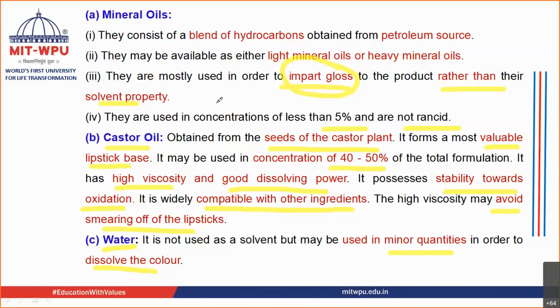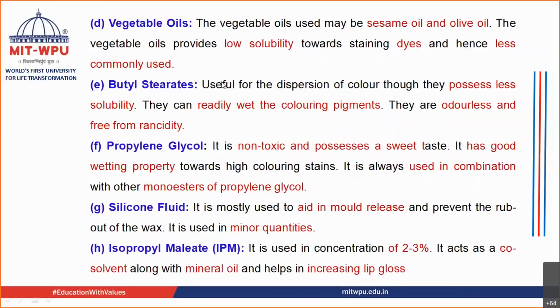Then the next liquid ingredient that you can add is vegetable oil. Usually the vegetable oils added are sesame oil or olive oil. They provide low solubility towards the dyes, and hence they are not that commonly used. Then you have the next ingredient, butyl stearate. Again, it has less solubility for colors, but it can readily wet the coloring pigments. It is also odorless and free from rancidity.